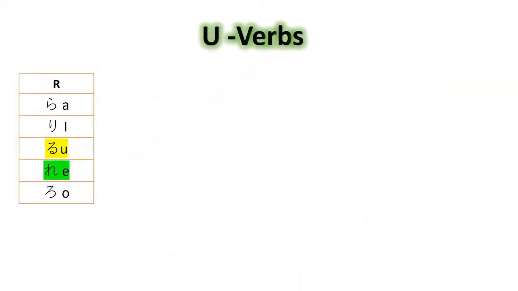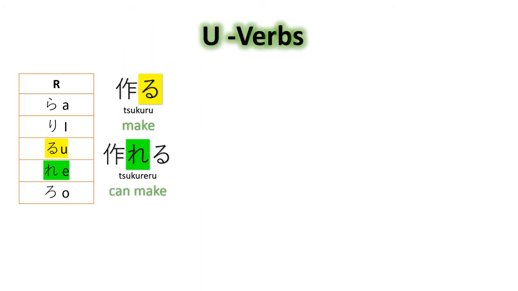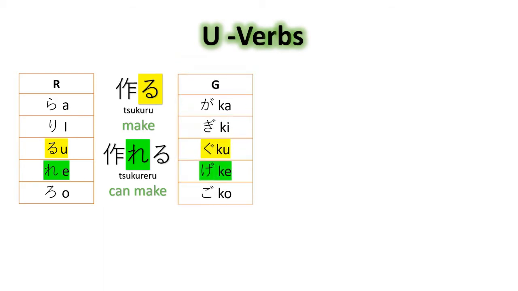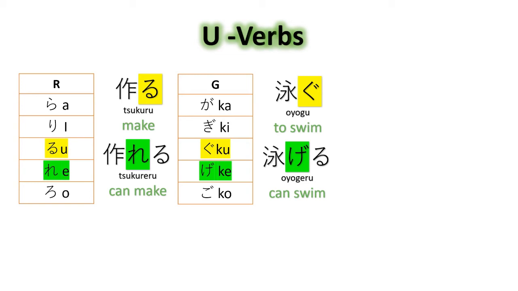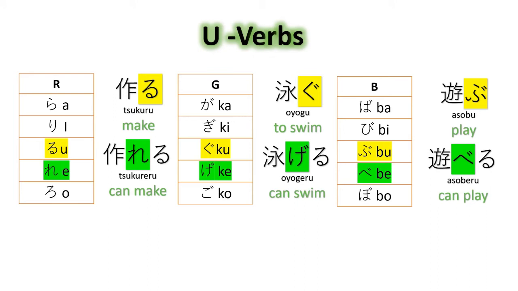Next, u-verbs that end in ru. Tsukuru, to make. Tsukuru becomes tsukureru. Okay? Next, verbs that end in gu, for example, oyogu, to swim. Oyogu becomes oyogeru. And verbs that end in bu, like asobu, asobu becomes asoberu. Okay? It is easy to follow.